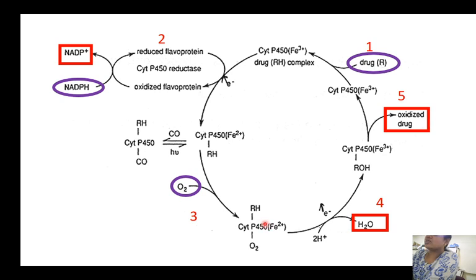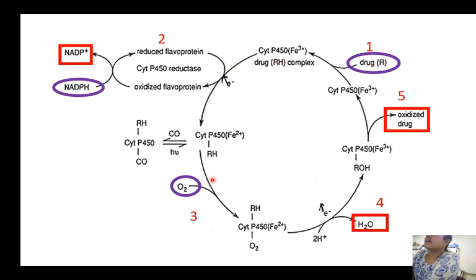It will provide electrons. It will cause reorganization. One molecule of oxygen will combine with two H plus ions and is eliminated as a water molecule. Another oxygen will get incorporated into the drug. So this drug has undergone monooxygenation. Now this monooxygenated drug will come out of the enzyme complex. Now the enzyme is once again free to pick up another molecule of the drug.